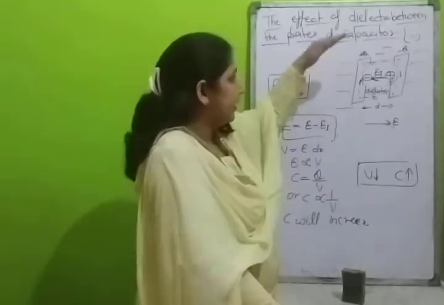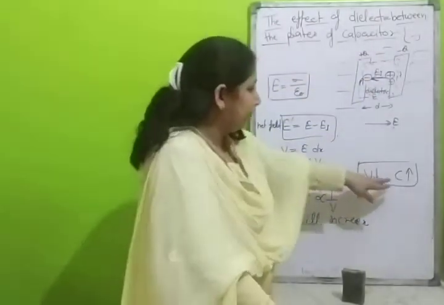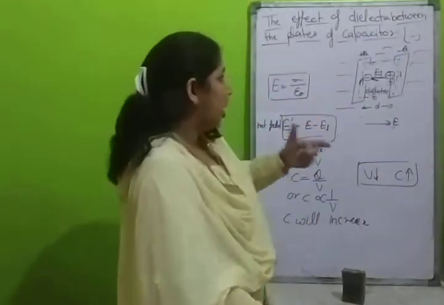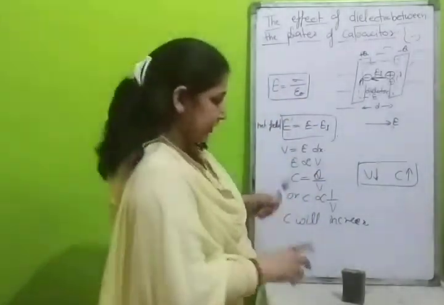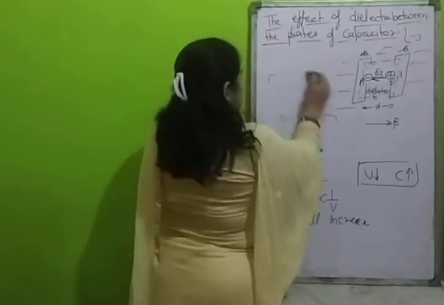If we fill a dielectric inside the capacitor, then the capacitance of the capacitor will increase. Now we will find how much the capacitance will increase.